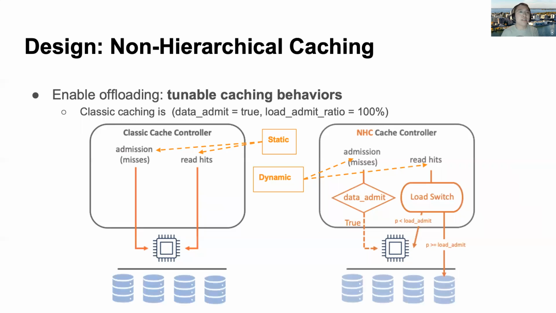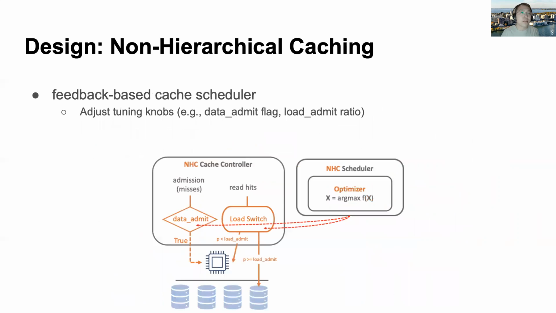To realize this target, NHC makes many access decision points tunable in the cache controller. As shown in this figure, this is very different from classic caching. For instance, in NHC, data admission may be turned off during runtime when improving hit rate is no longer helpful, and read hits in NHC can also bypass the cache device to exploit capacity device performance.